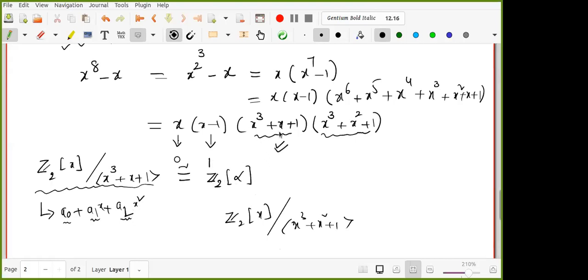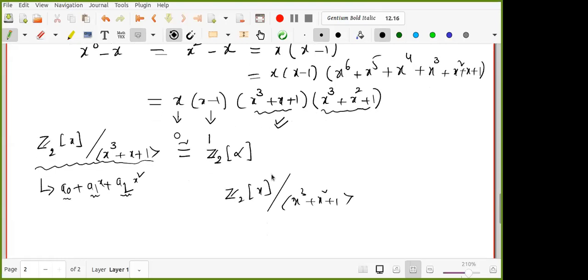Then what are the other roots of this polynomial? That is the question, right? So now I want to know what are the other roots of this polynomial and what are the roots of this polynomial. So now Pragati will help. Can you tell me, if alpha is a root of this polynomial, what are the other roots, Pragati? Alpha square and alpha cube. Very good.